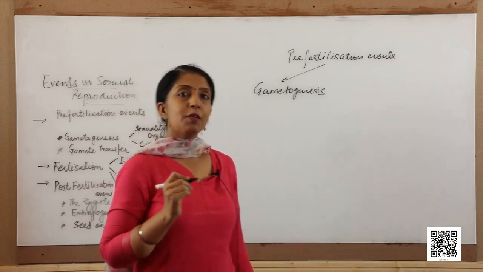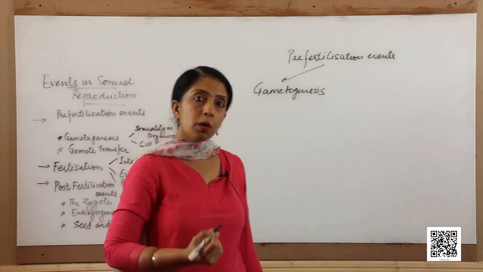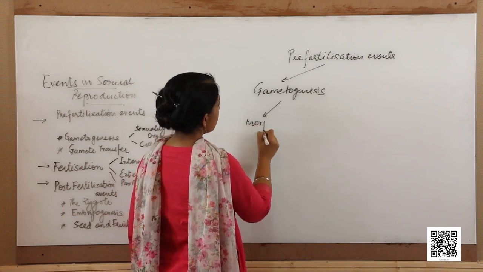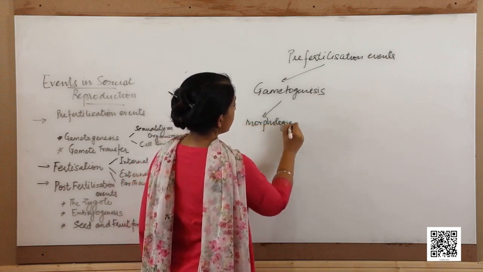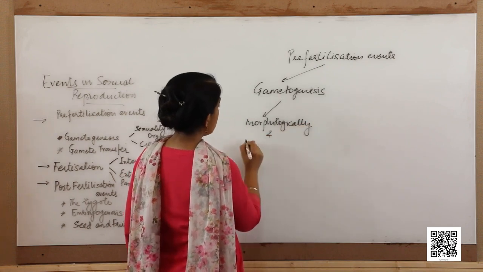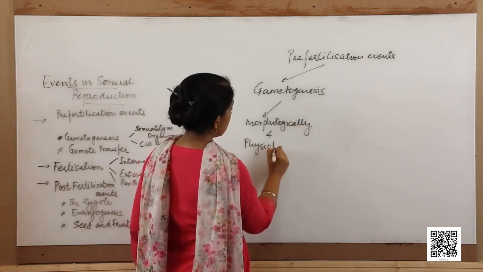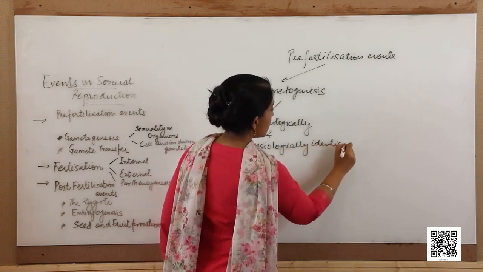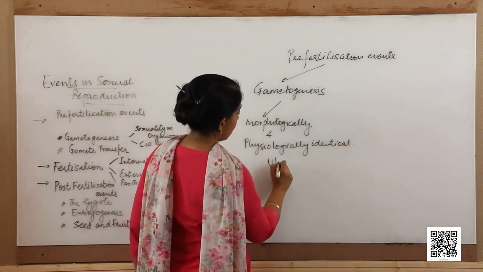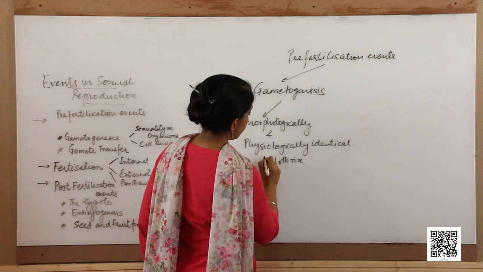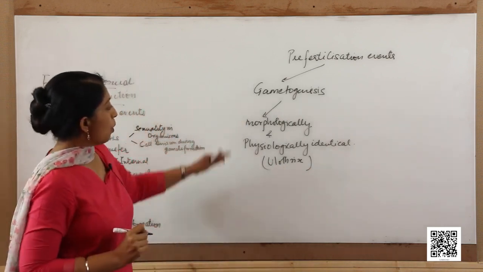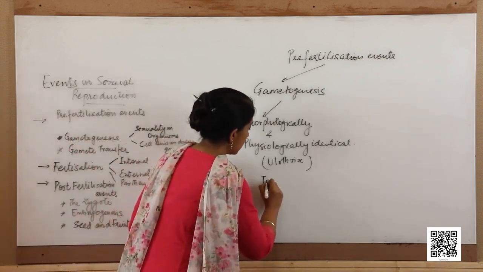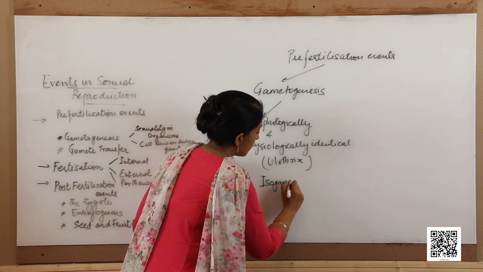Now, the gametes that are formed in lower organisms are usually morphologically and also physiologically identical. Such gametes are found in organisms like Ulothrix. Such morphologically and physiologically identical gametes are termed as isogametes.